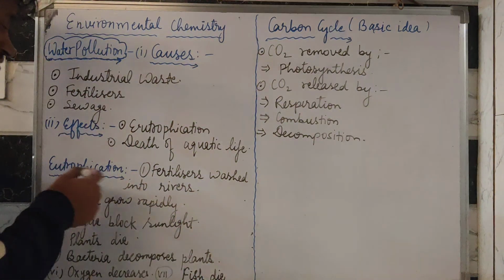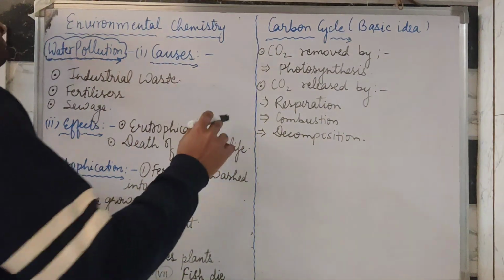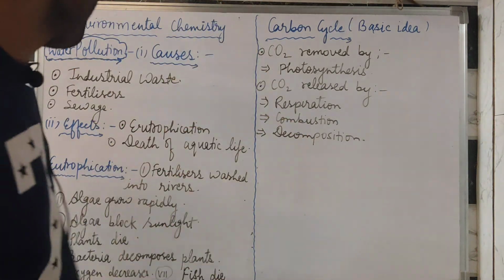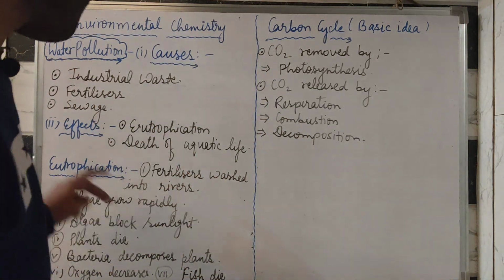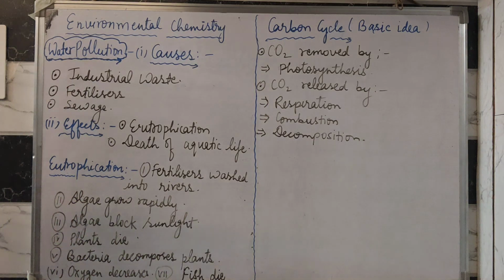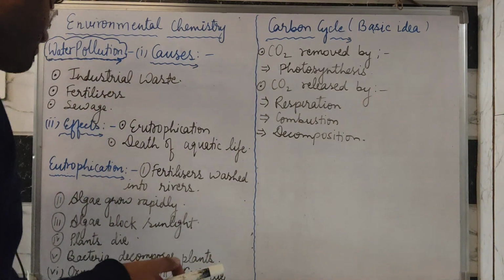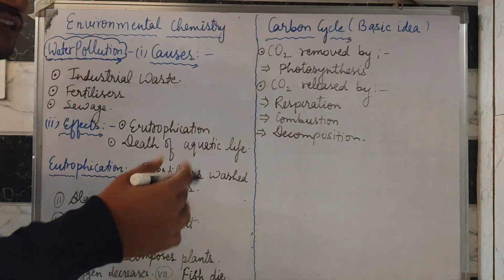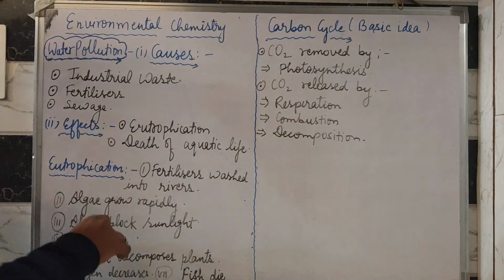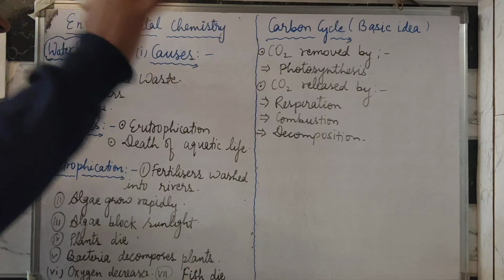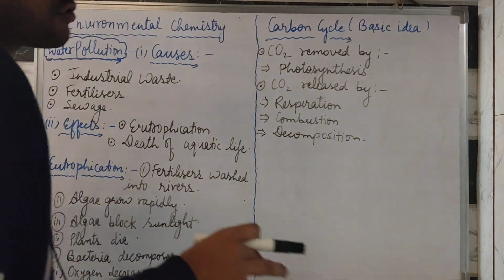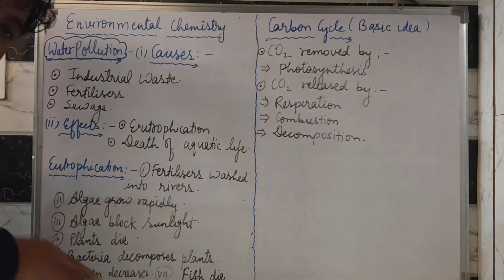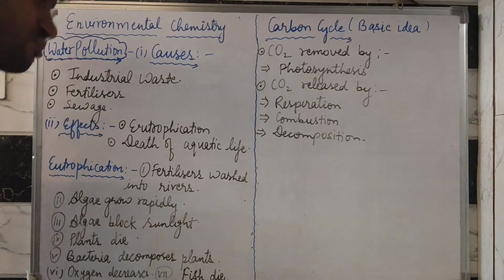Now we will study what eutrophication is. Eutrophication means fertilizers are washed into the rivers. First, fertilizers wash into the river. Next, algae grow rapidly. Algae are the green spot-like structures we see. Algae are produced rapidly and block sunlight. Algae do not allow sunlight to reach the plants, so the plants die, and bacteria decompose the plants.